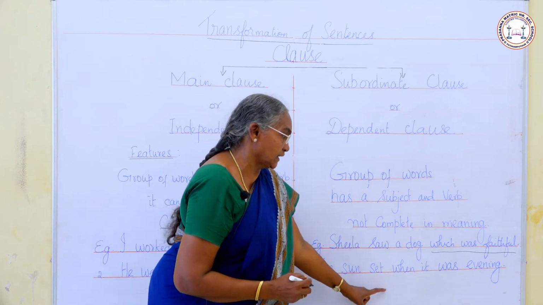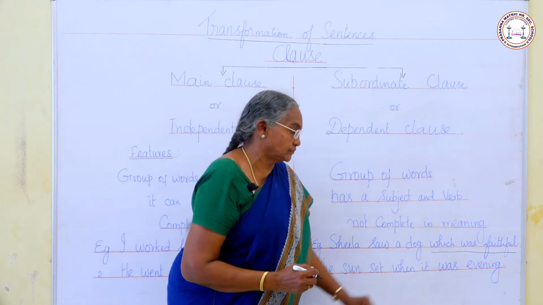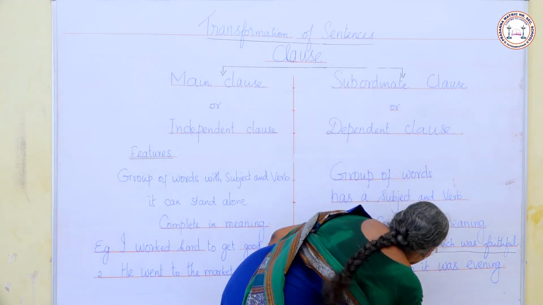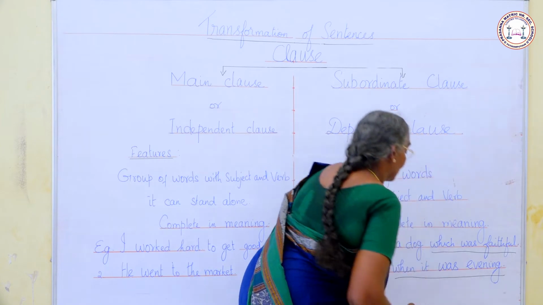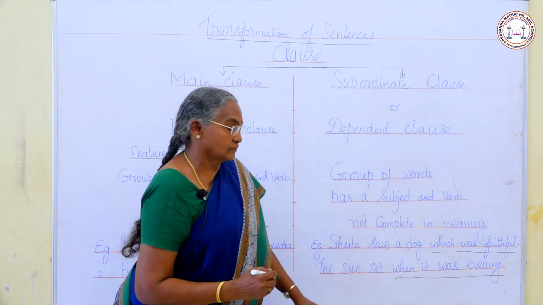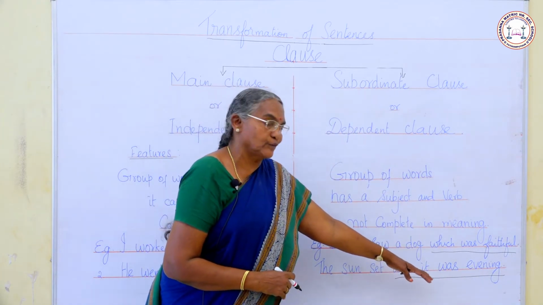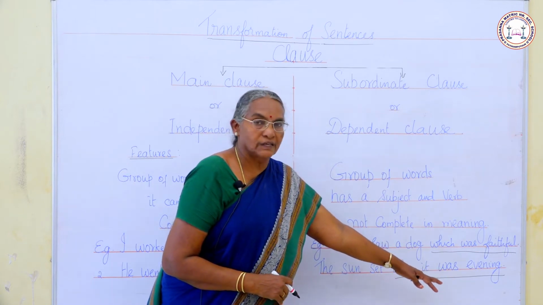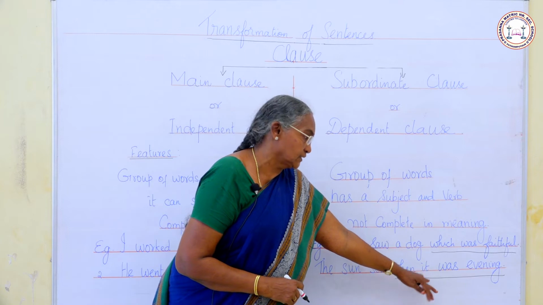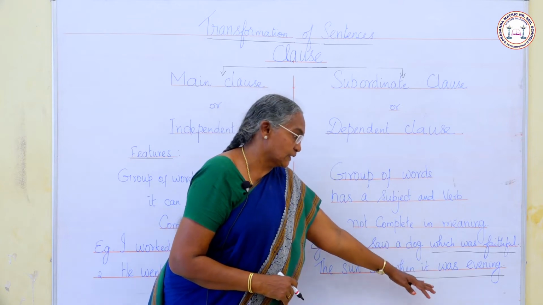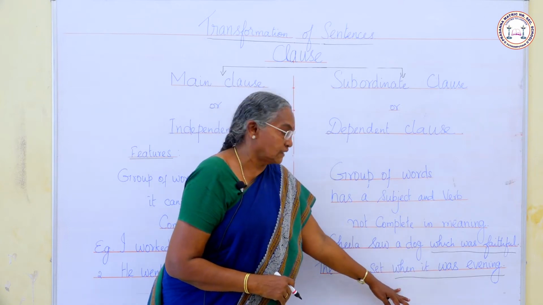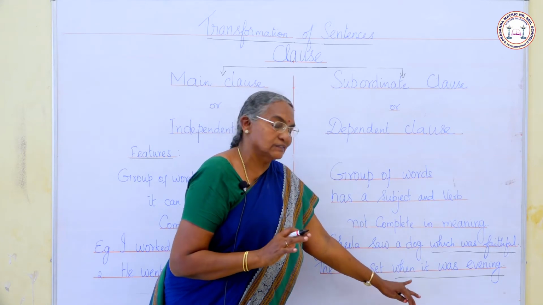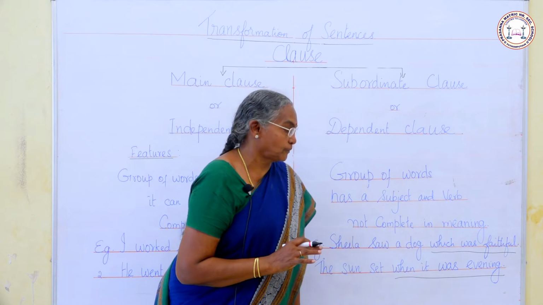The sun set when it was evening. When it was evening is the subordinate clause. Can you see a verb here? Yes, was is the verb. Can you see a subject here? Yes, there is a subject, it. So it is a clause. Can it stand alone? It cannot stand alone. So this is a subordinate clause.